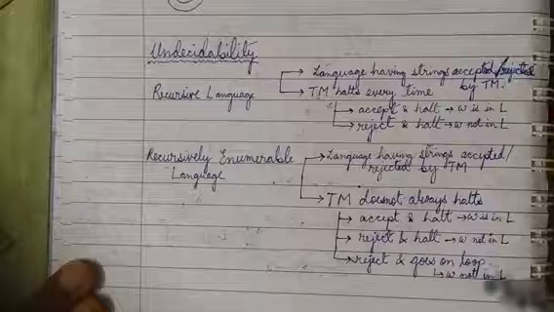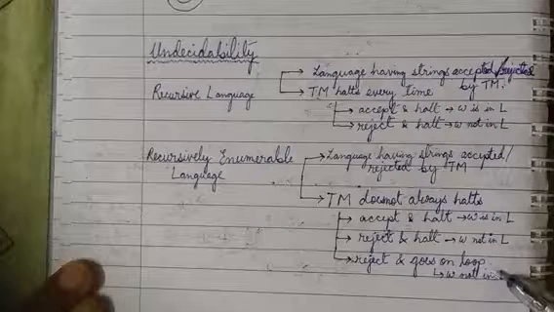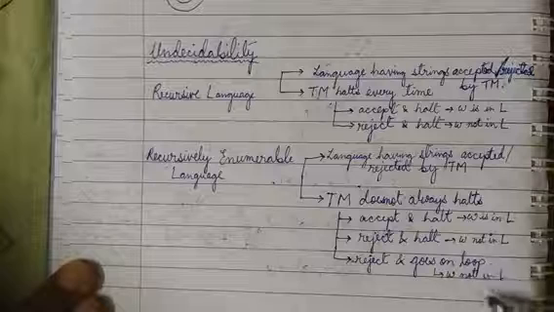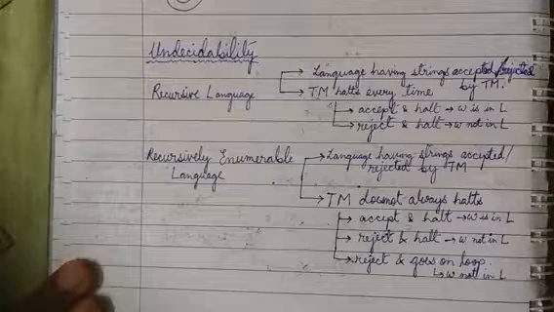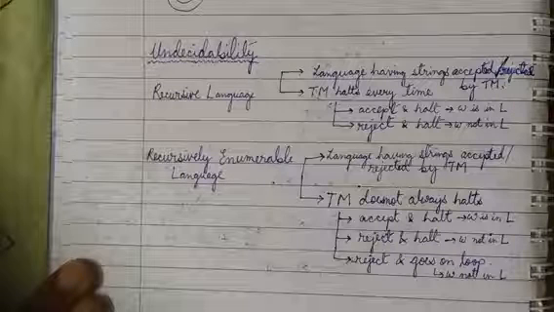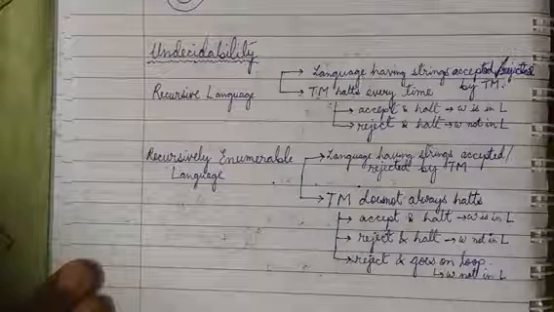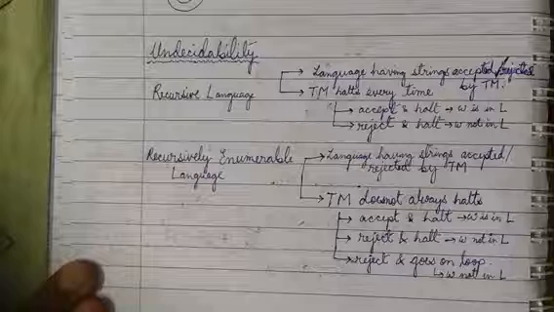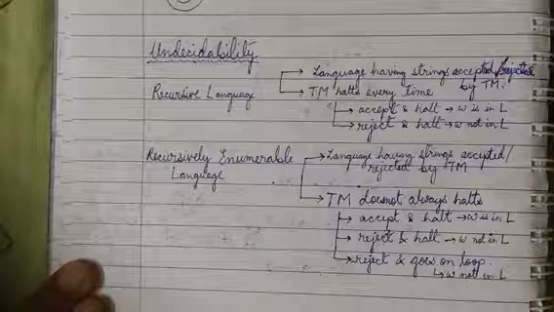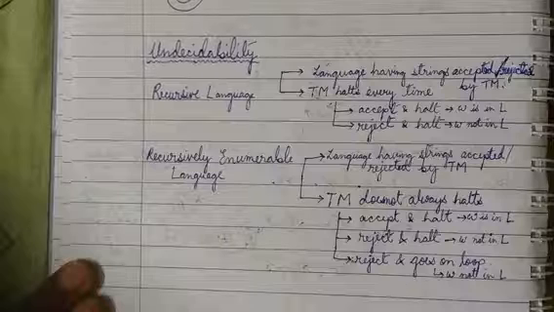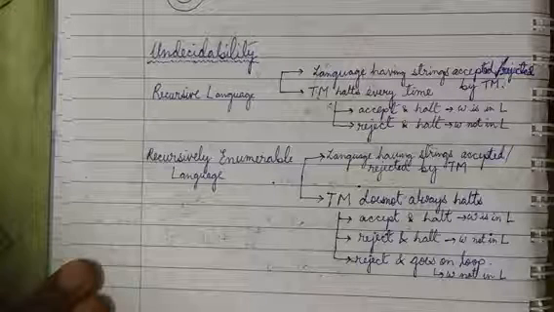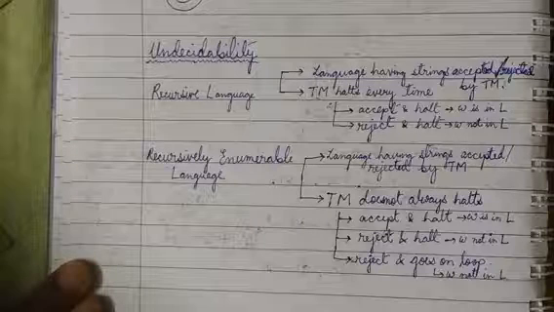In both cases the string is not in the language L, but once it may halt or it may not halt. That is undecidable. We cannot say whether a string passing through the Turing machine will always halt. That is a recursively enumerable language. In that case, we cannot say that the Turing machine will always halt. That is the difference: in a recursive language, the Turing machine will always halt, but in a recursively enumerable language, it will not always halt,